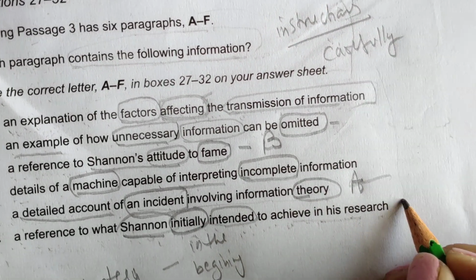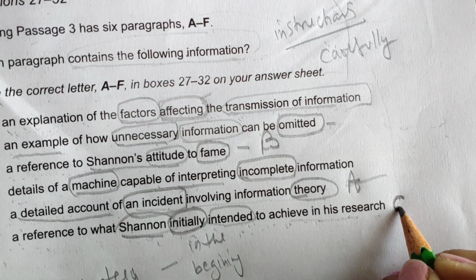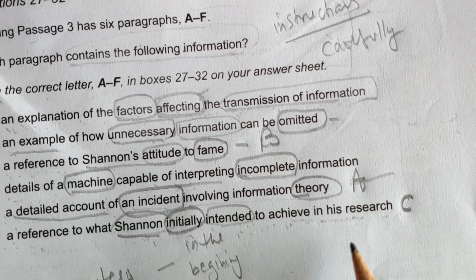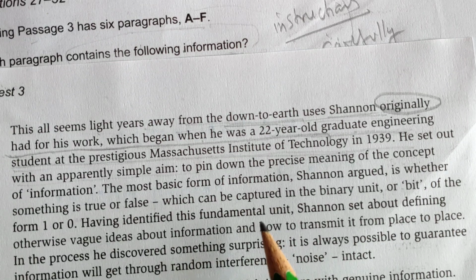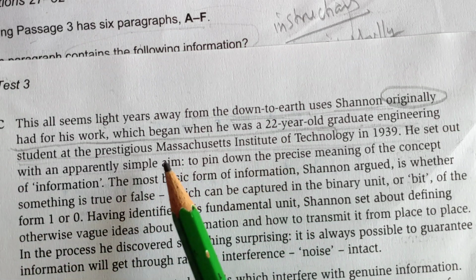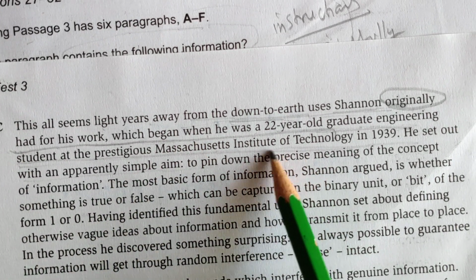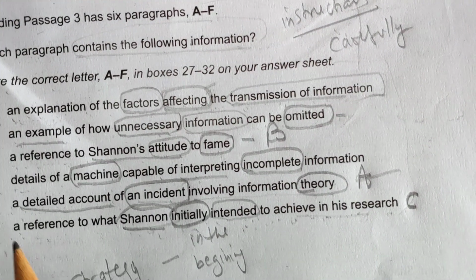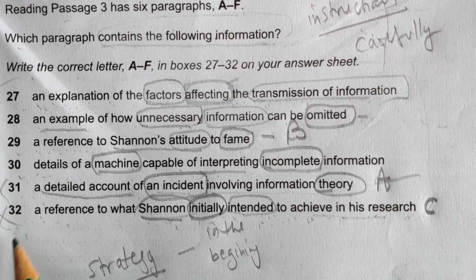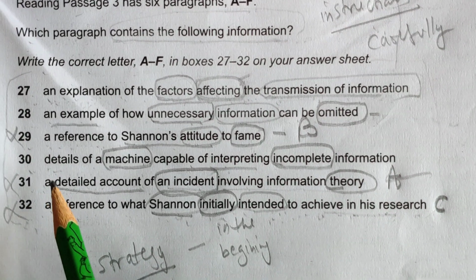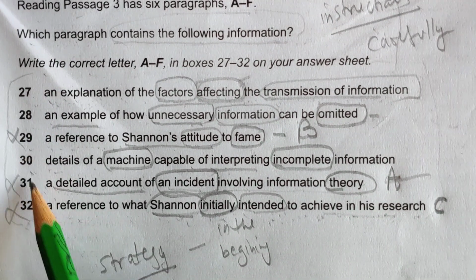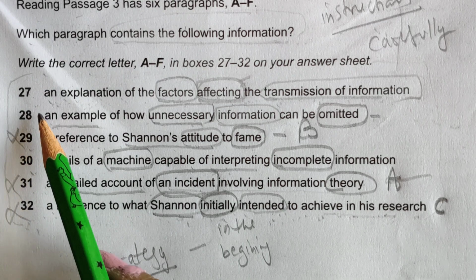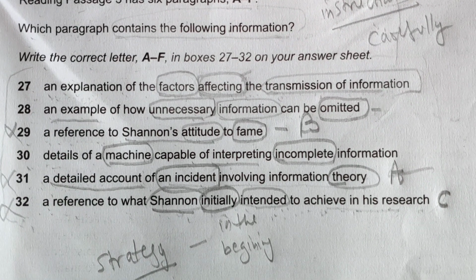So the answer is C, it's given. So no need to go into very minute detail of the passage. In the first two lines you have got the answer for this. So let's write it and cut it from the list of options again. Now we have three options, 27, 30 and 28. Okay, let's go to the D paragraph.